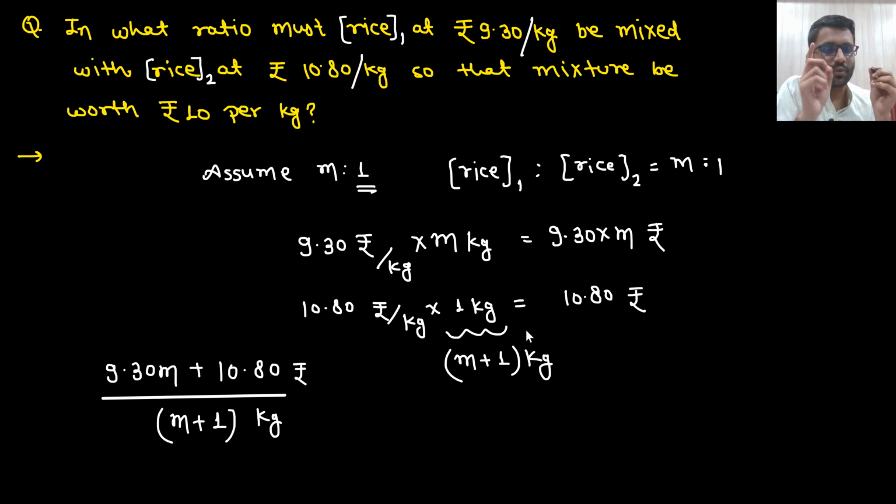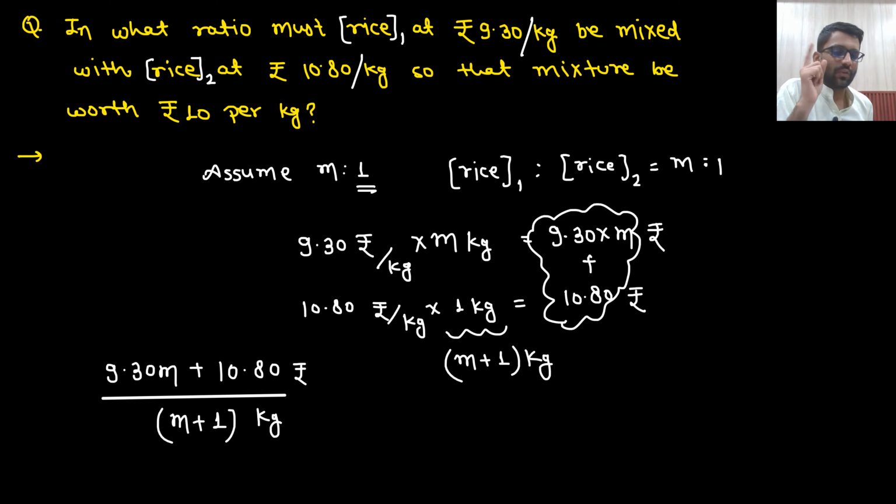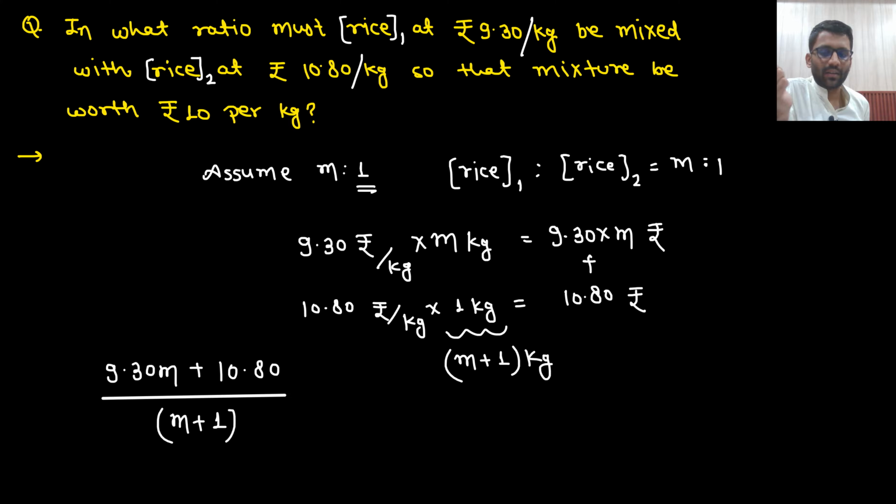So what is the cost of 1 kg of rice? It is 9.30 M plus 10.80 divided by M plus 1, right? Because M plus 1 kg is costing me this many rupees, so 1 kg will cost me this many rupees, and that equals what? 10. So this is equal to 10. Understood or not? Right? Well and good.